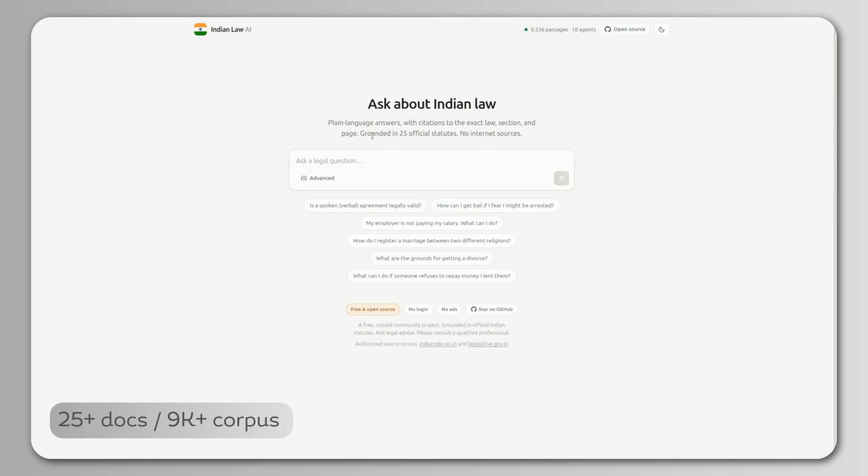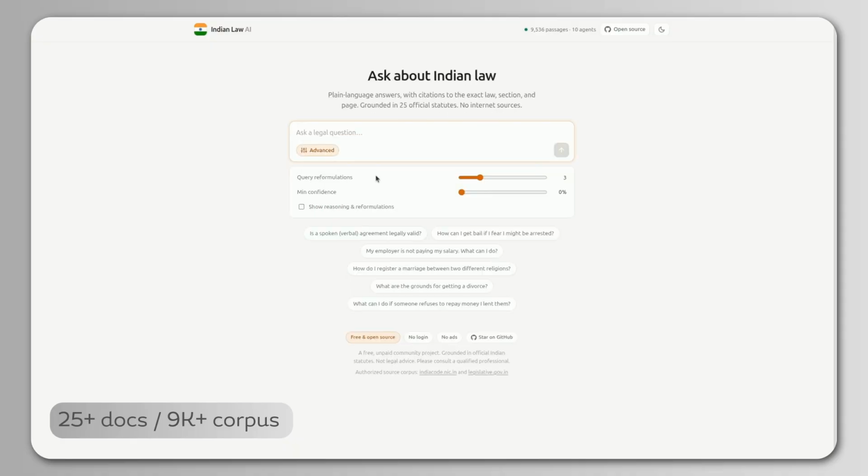This corpus contains more than 25 official statutes and around 9,000 plus passages, through which it extracts the knowledge and answers user queries. In the advanced section, the user can change the query reformulation as well as the confidence score according to their requirement.